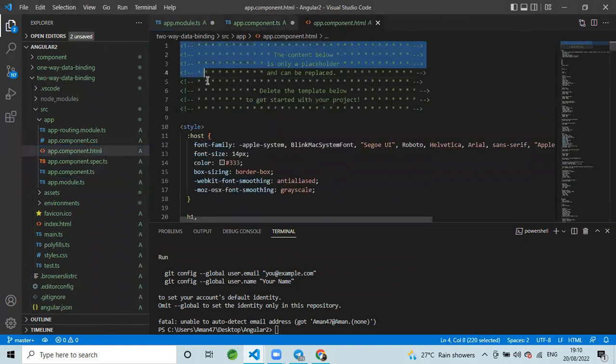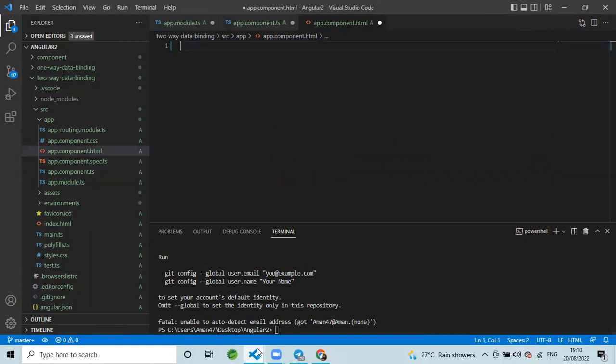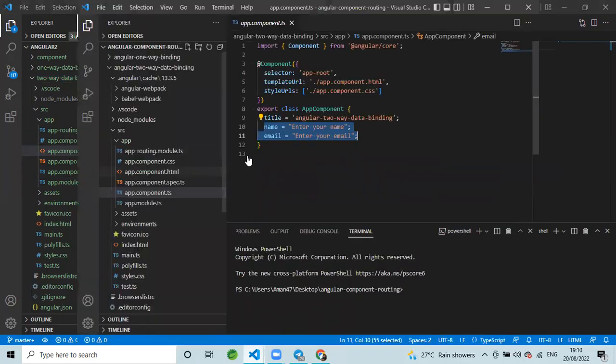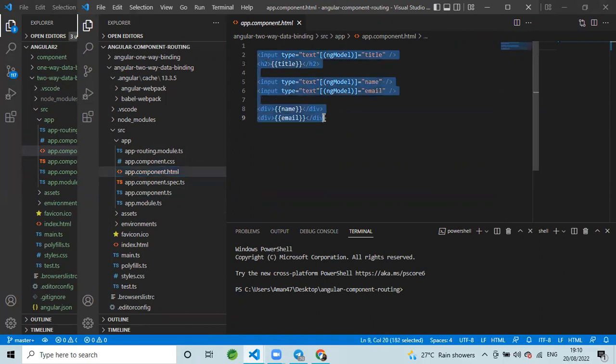Now in app.component.html you have to select all and delete all. You don't need that thing. You need the ngModel. See, here this is the interpolation method which we have used in one-way data binding. Title we have given in two braces. This is the interpolation method which we have used in one-way data binding, and in two-way data binding we will use the ngModel. See, ngModel we are using. This we have to use in two-way data binding.